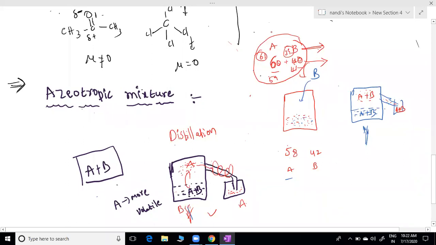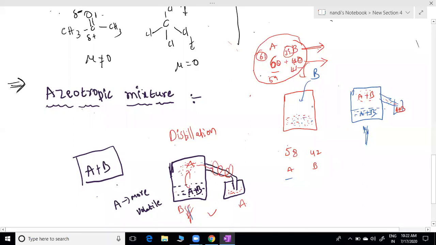So I am reading the definition, you can see. Binary mixtures that have the same composition in liquid and vapor phase, boil at a constant temperature and can distill unchanged in composition are known as azeotropic mixtures.